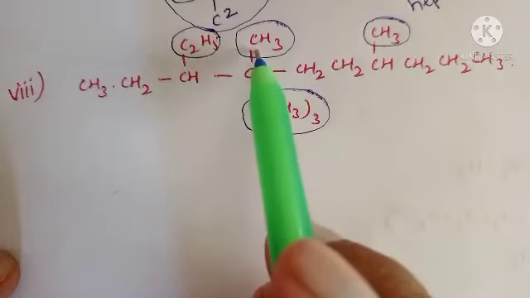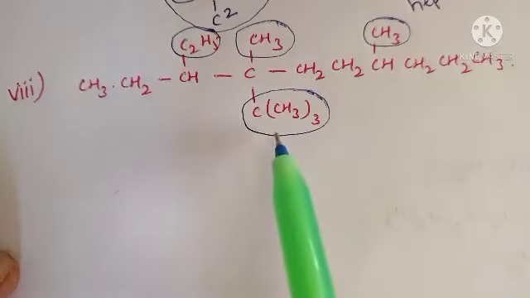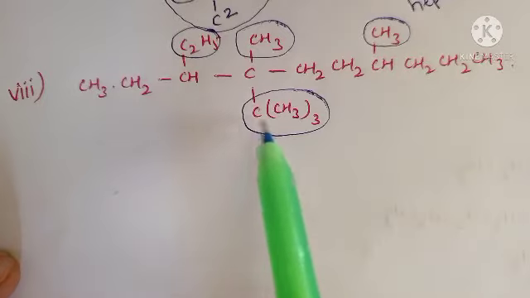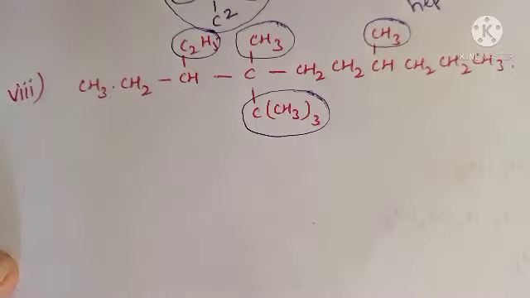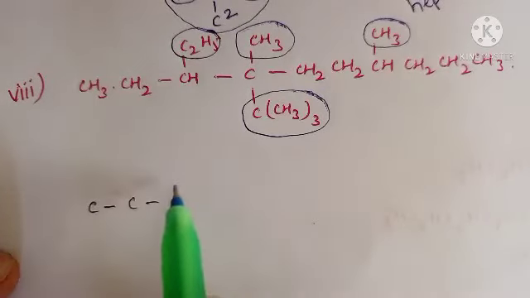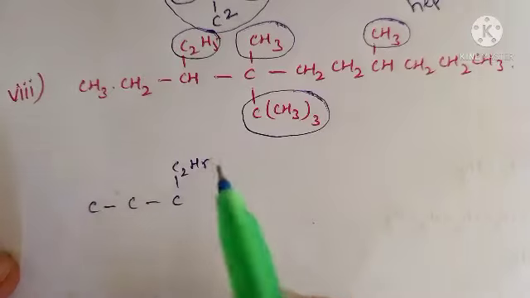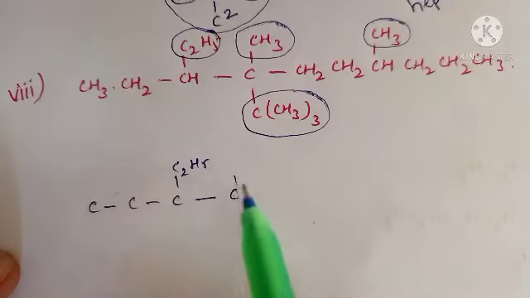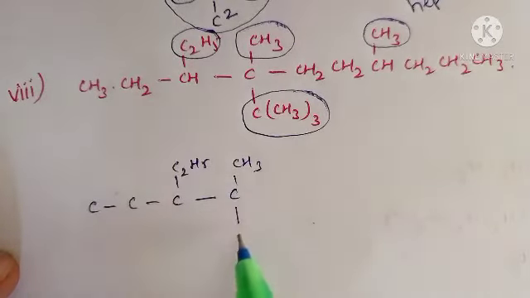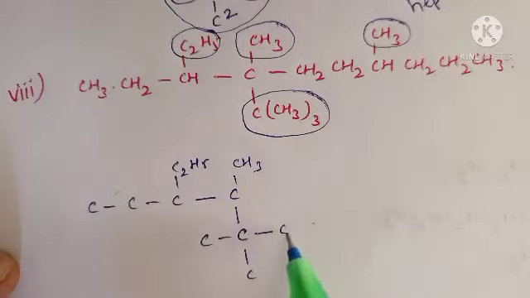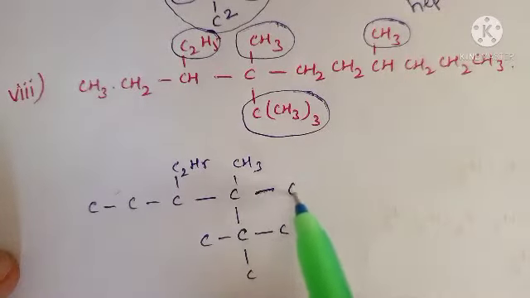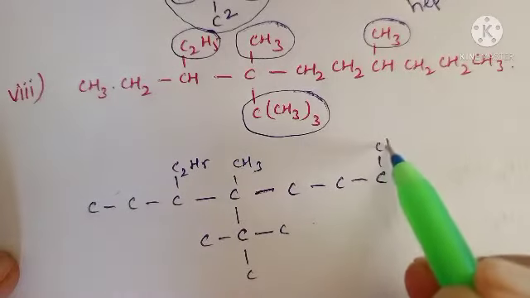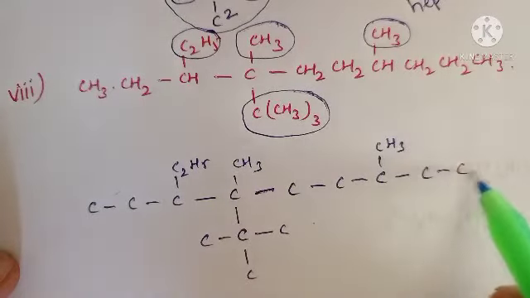This is ethyl. This is methyl. This is methyl. What about this one? Actually, to this carbon, 3 CH3 groups are attached. Now I will write the simple skeletal structure for this one. 1, 2. For the third one here, C2H5 is present. And the fourth one, CH3 is present. And here down, 3 CH3 means 1, 2, 3. This is 1 CH3. This is 1 CH3. This is 1 CH3. Okay. And remaining 1, 2. And again here, 1 CH3 is present. 1, 2, 3.